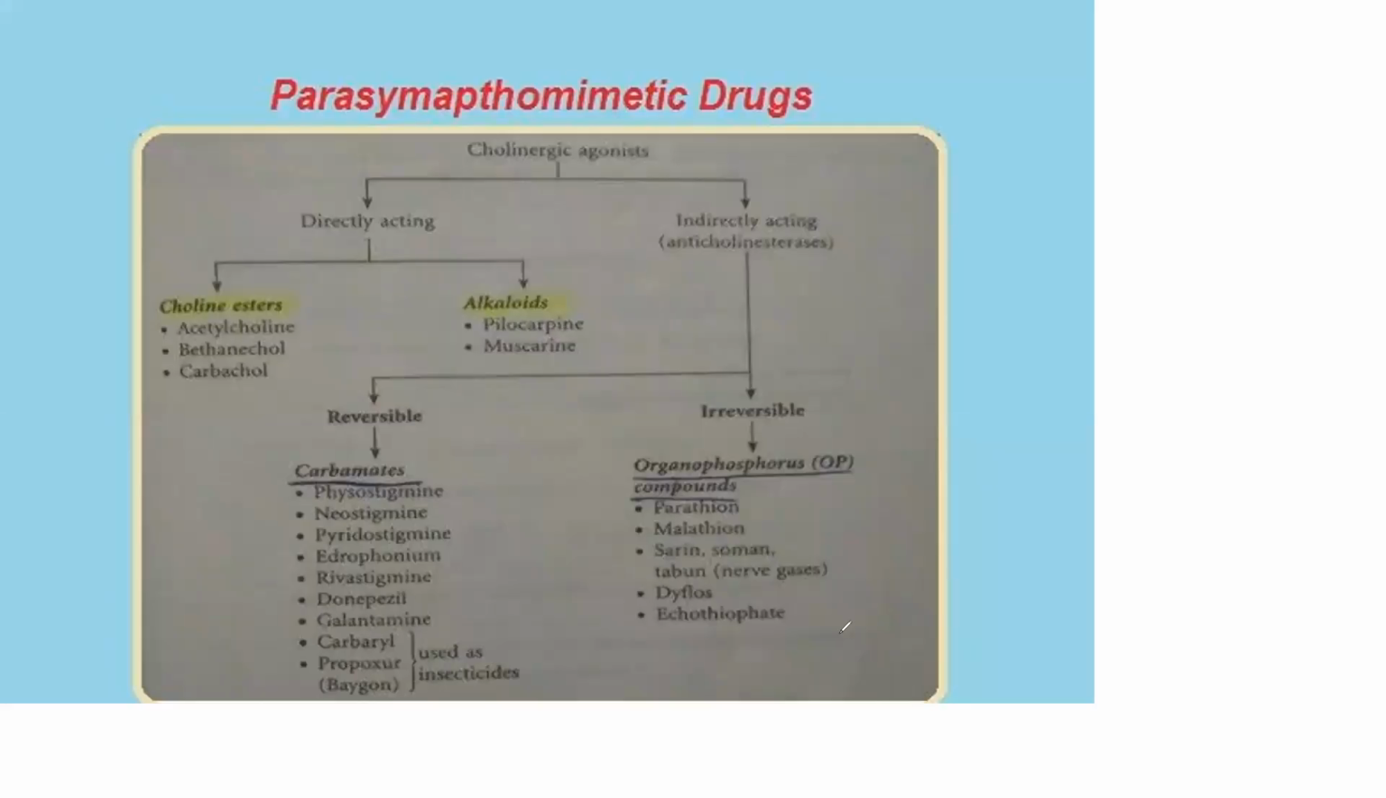So here we completed the directly acting cholinergic agonists, and we will talk about the indirectly acting cholinergic agonists now, which are also known as anticholinesterases. Before talking about those drugs, I would like to give a small mechanism of action of those anticholinesterases. We all know acetylcholine comes from the nerve, shows its action, and later gets degraded into choline as well as acetic acid. The degrading enzyme is acetylcholine esterase. I told this, right? Acetylcholine esterase.